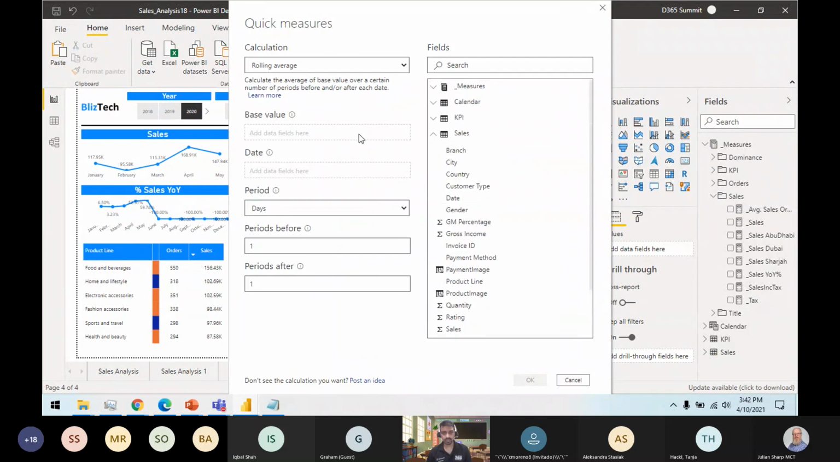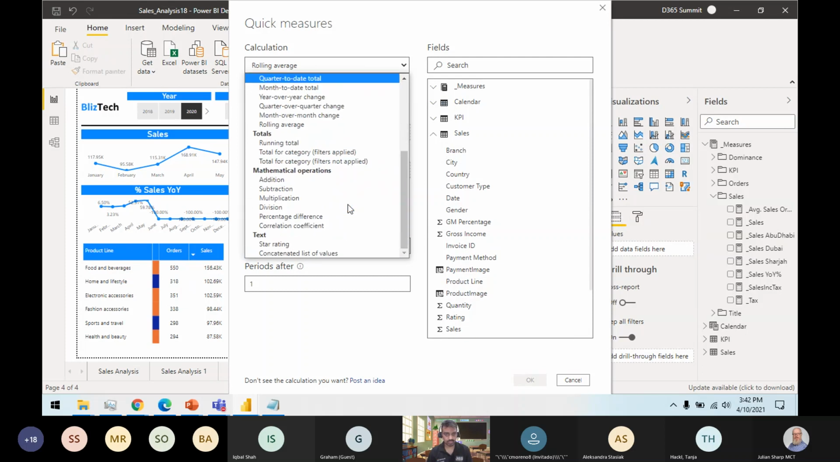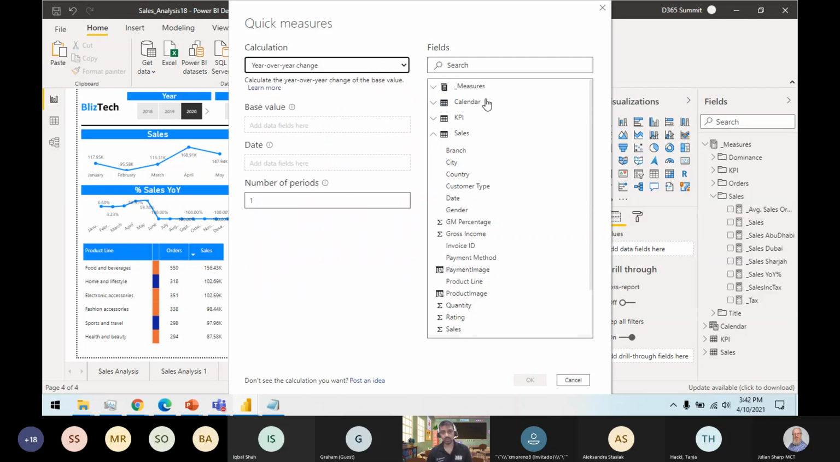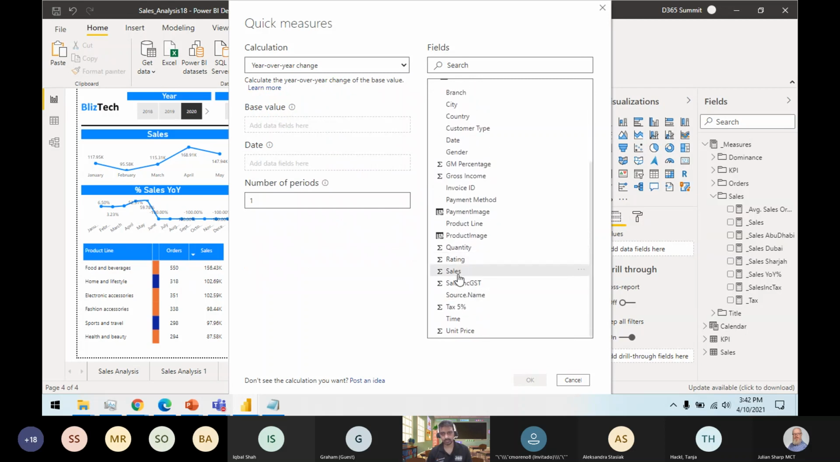I can create a date dimension here as well. Let's say year over year. I can see this one, yes, year over year change. So I want to see my year over year change for the sales. I have provided the base value as the sales here.